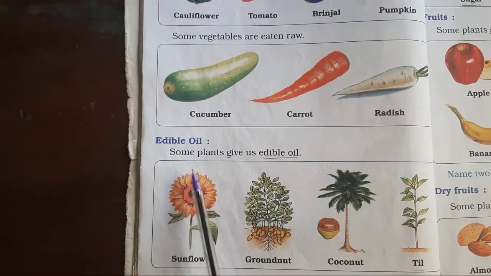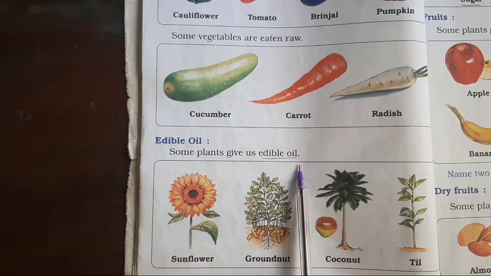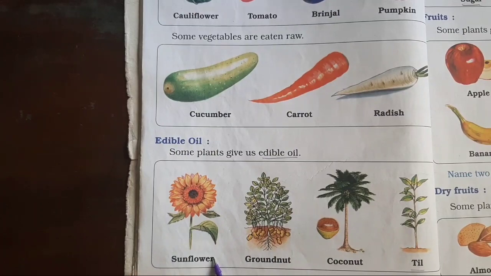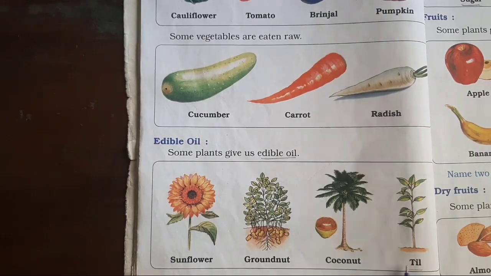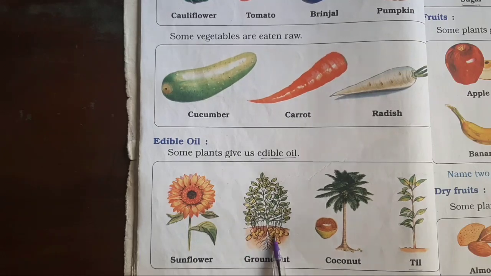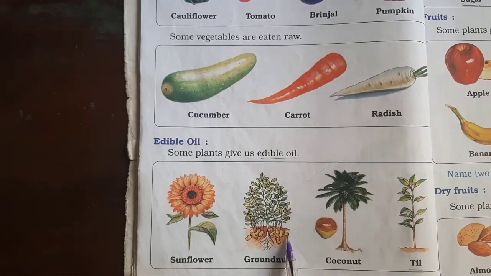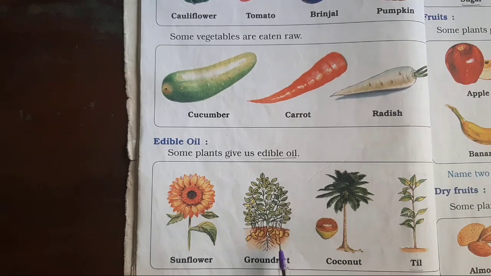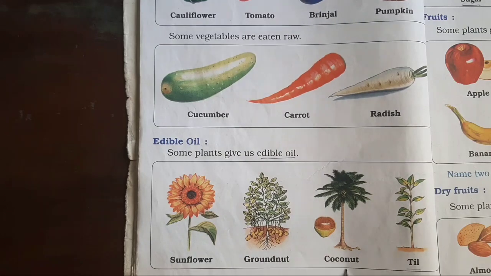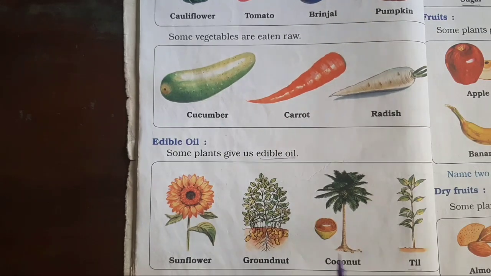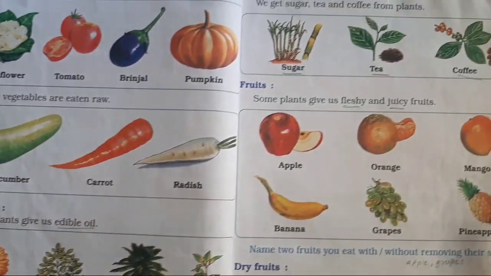Edible oil. Some plants give us edible oil: sunflower, groundnut, coconut, till. Groundnut, you can see the picture of yellow colored nuts under the ground. In Hindi we say moongfali. Moongfali oil we use for cooking. Coconut and till also give us oil.